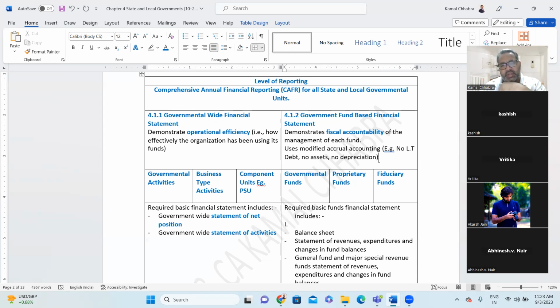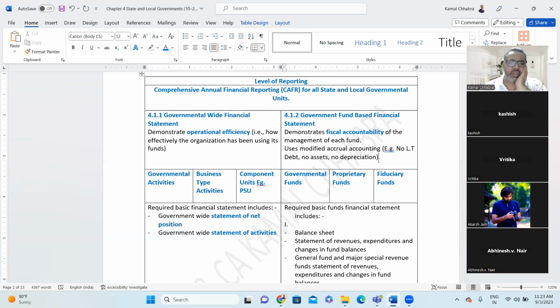We will discuss in detail in the next box those respective categories of funds and how we need to do the accounting of the same. But as of now, just understand at a high level the categories of funds any government has: generally governmental fund, proprietary fund, and fiduciary fund. Right?